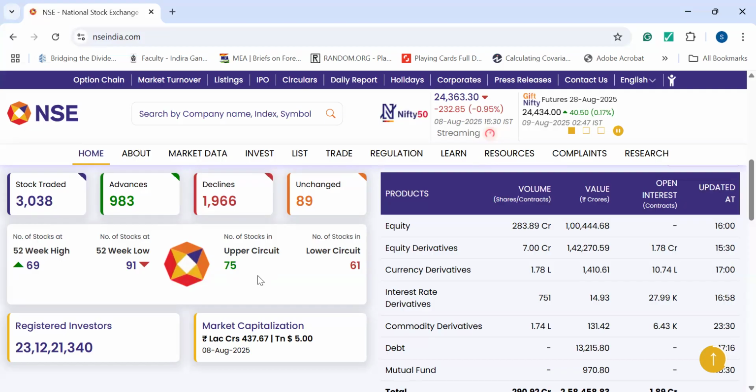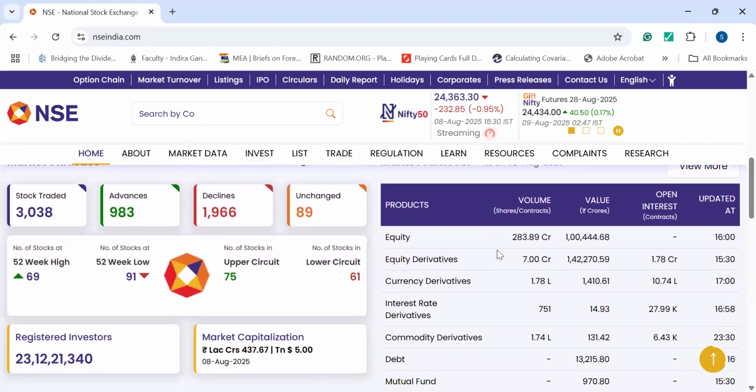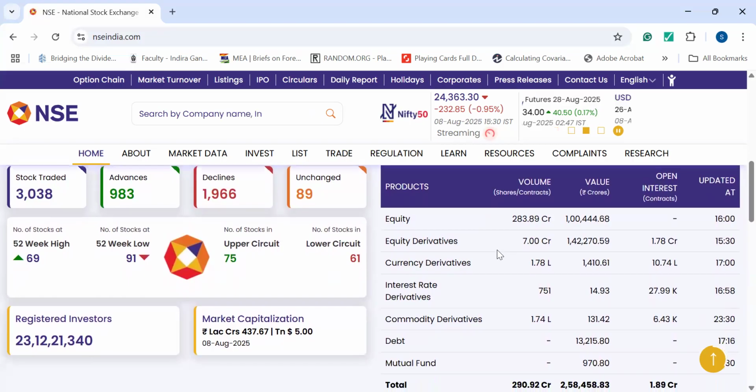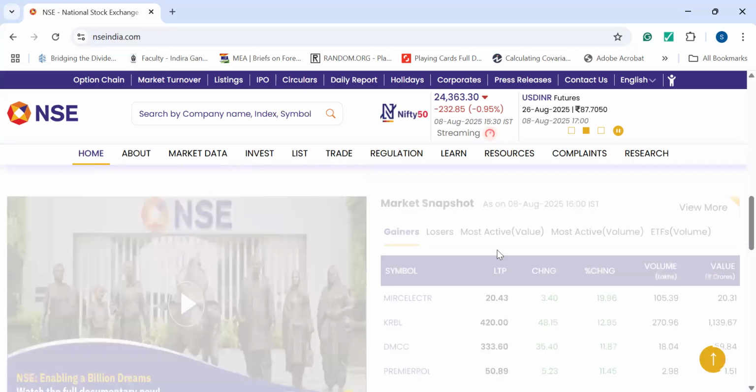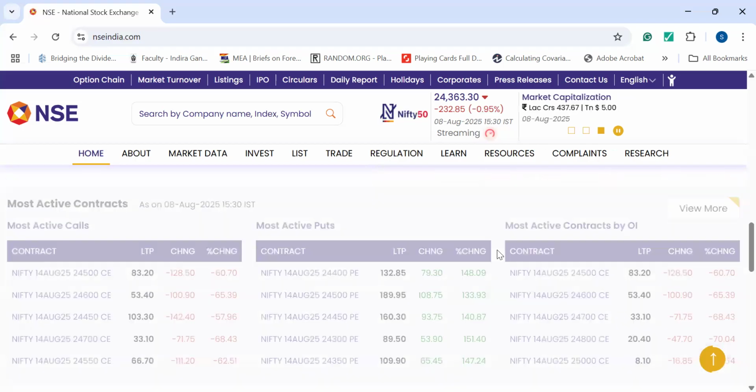The number of stocks in the upper circuit means the higher value, and lower circuit the lower value. On the right hand side we have the market turnover, that is how much the company is able to sell in terms of volume, value, and open interest in the equity form. Below also we have some other snapshots and data.